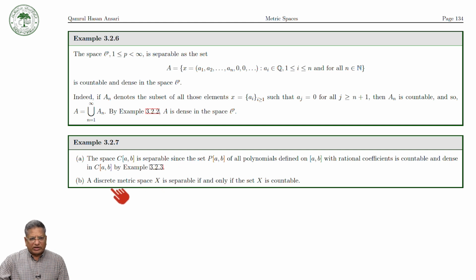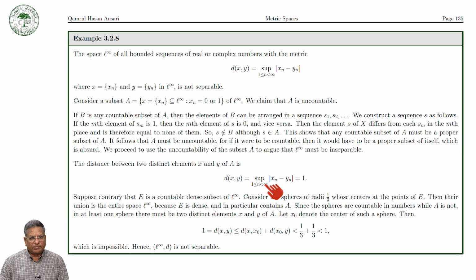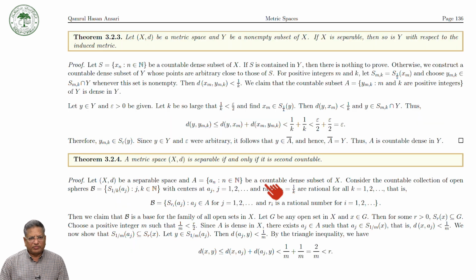A discrete metric space X is separable if and only if X is countable, because the closure of X is itself. Here is the l-infinity space. The l-infinity space is not separable. This we have already proved, so I am not going to give the definition of this one. And we have seen that if X is separable, then a subspace of X is also separable.